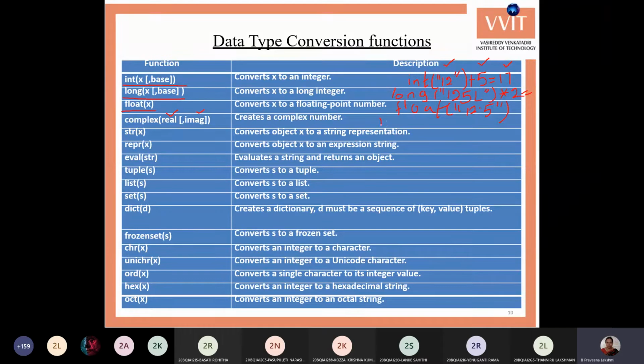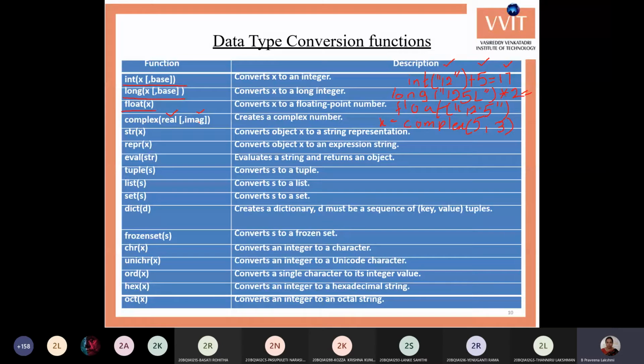Okay, say x equals complex of, you can specify as 5, 3. Now it creates that as 5 plus 3j. x is assigned the value 5 plus 3j, which is a complex value. So these 5, 3 may be strings. You can put double quotes and take them as strings, or you can take them as numbers.